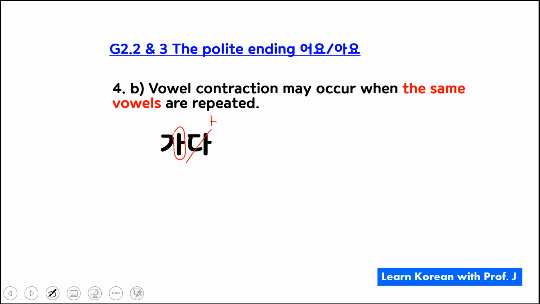The rule states that if it's 아 or 오, it becomes 아요. So it should be 가아요. But I'm repeating the same vowel twice, isn't it? Therefore, I'm gonna cross it out. It becomes 가요. And if you really say this word fast, 가아요, it becomes 가요.